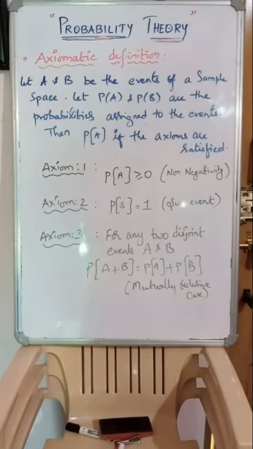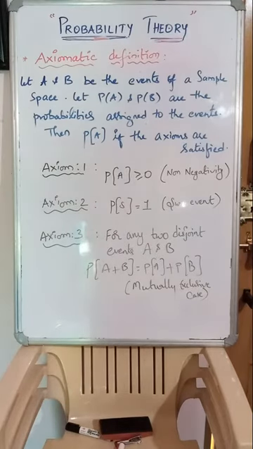If the probability of any event satisfies this non-negativity, then the second axiom: probability of the whole sample space must be equal to 1. As you all know, the total probability is always equal to 1. The probability of the entire sample space, the sure event, is always equal to 1. That is condition number 2.